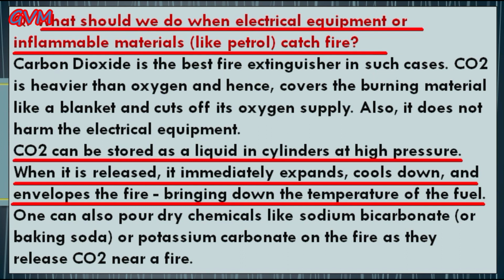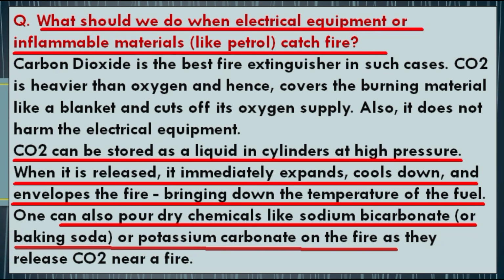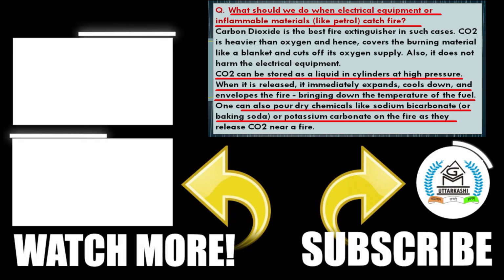And students, in fact, we can also pour dry chemicals like sodium bicarbonate, meaning baking soda, or potassium carbonate on the fire, because they both release carbon dioxide near a fire, and that's how they can help us to control the fire. Now students, with this topic, the first part of your chapter number 6 is completed.